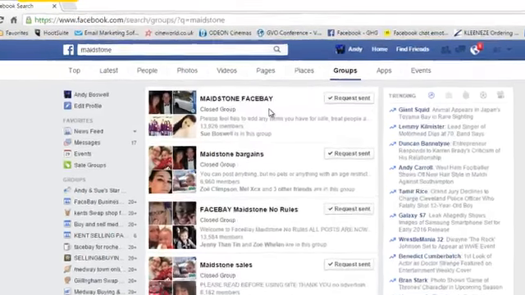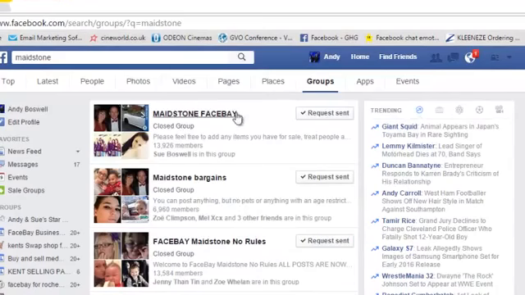Now, this will give you all the groups in your local area. And sometimes it's worth also putting in towns that might be a little further afield, because sometimes you'll find other ones that are fairly near that you may want to deal with, maybe towns and villages just outside of the Maidstone area, and you've got to judge that. What I'd recommend is that you decide how far you're prepared to travel to deliver products. But of course, some of these people will come to you to collect.